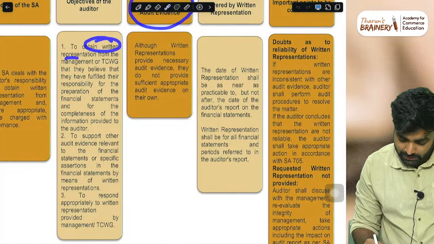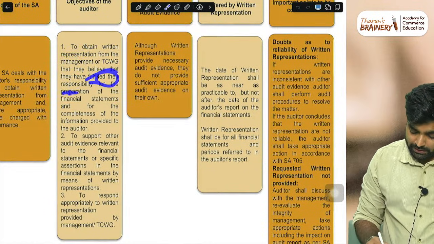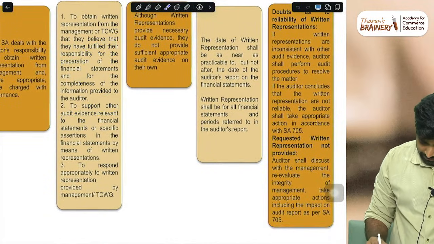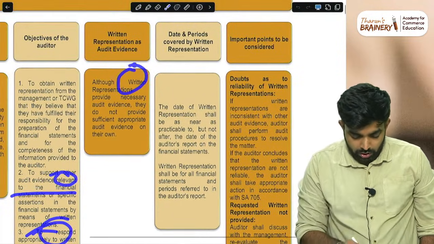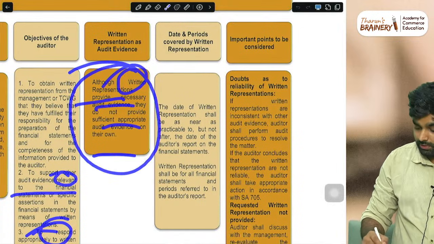Obtain written representation from the management or TCWG that they believe they have fulfilled their responsibility for the preparation of financial statements, and support the other audit evidence relevant to the financial statements, and respond appropriately to the written representations. Written representations provide necessary audit evidence, but they do not provide sufficient audit evidence alone. This is the most important point.